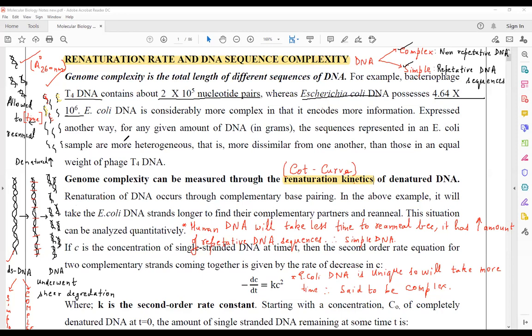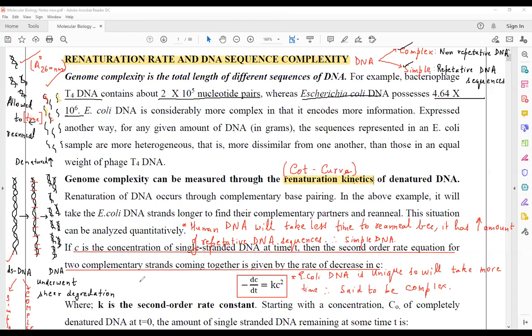Now see this. If C is the concentration of single-stranded DNA at time t, the reaction is going to follow second order rate kinetics. When you look at the second order rate kinetics, this will give the following equation: minus dC/dt equals kC squared. So this is the equation that you are going to obtain. The decrease in the concentration of single-stranded DNA with respect to time is proportional to the concentration of the single-stranded DNA molecule.